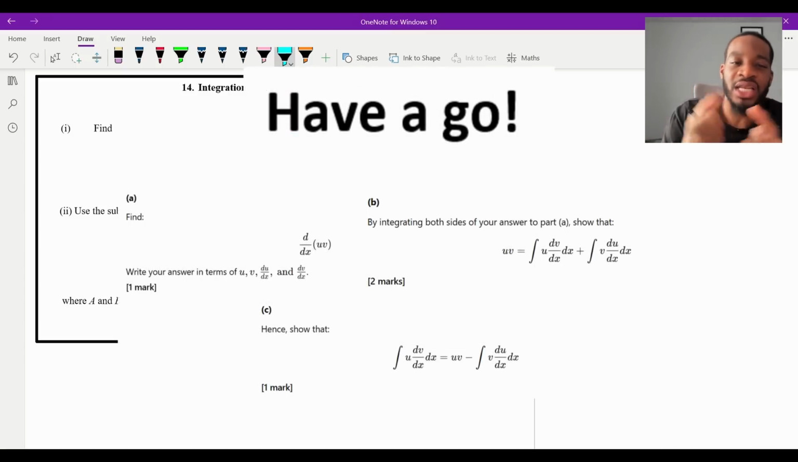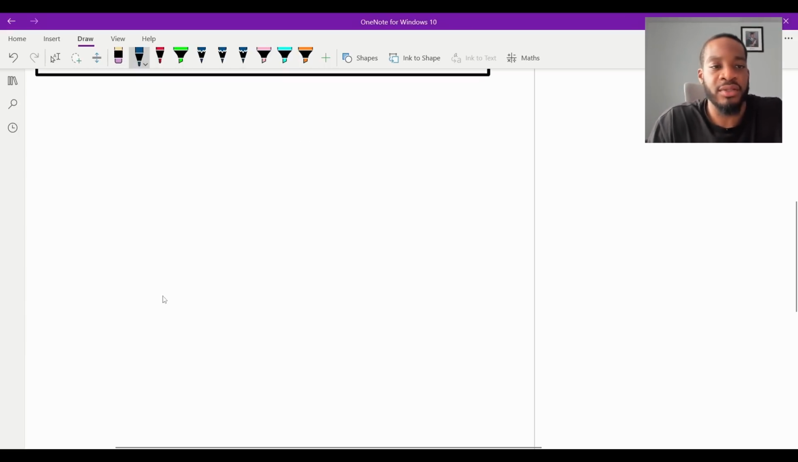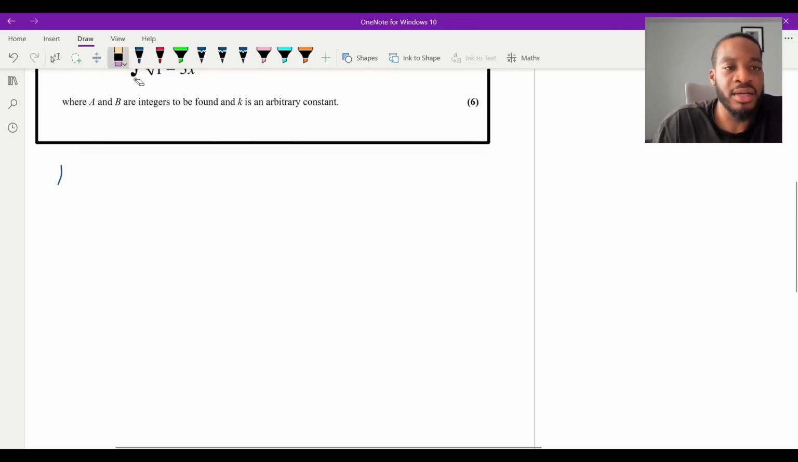So they kind of are one and the same if you think about it. So again, this is an integration by parts question. So let's get started. Let me just write this here. Part I, doesn't matter. We're integrating x squared e to the x dx.